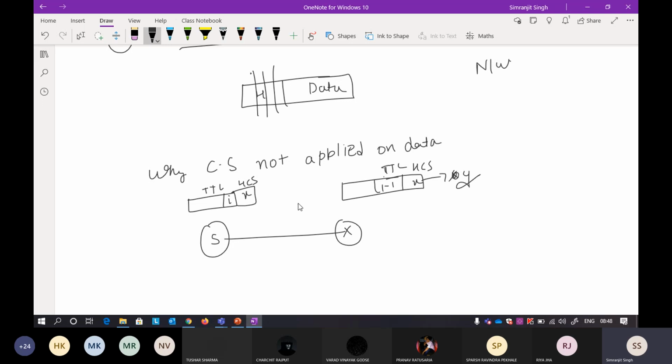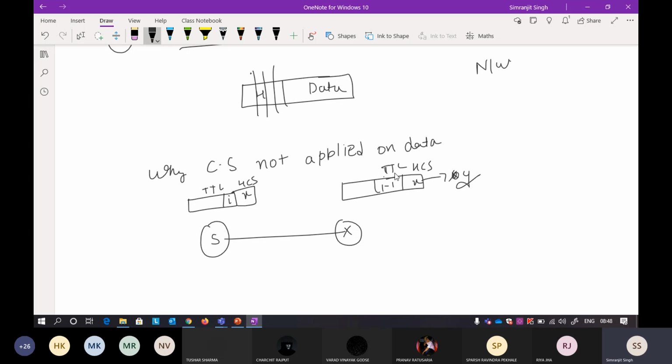If you see here, the header has a lot less information than the data. If data is 10 MB or 20 MB and you include the data in the header checksum also, then every router has to again calculate the header checksum with the data. That will take a lot of time. That is why we do not calculate the checksum on the data.